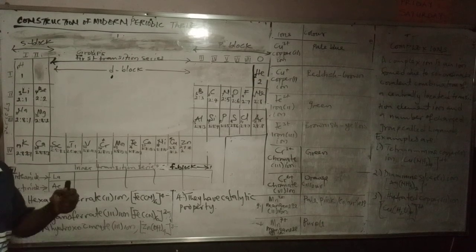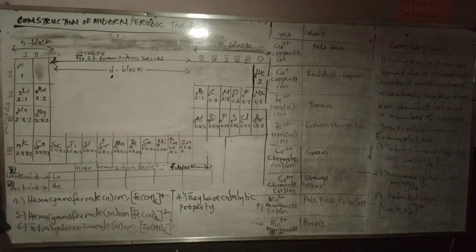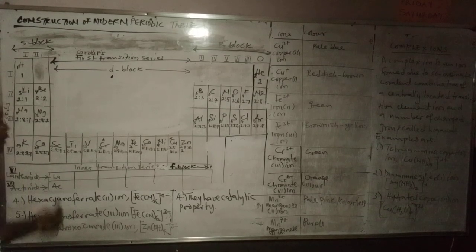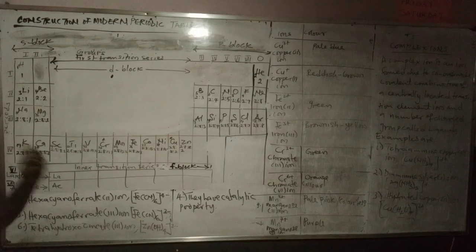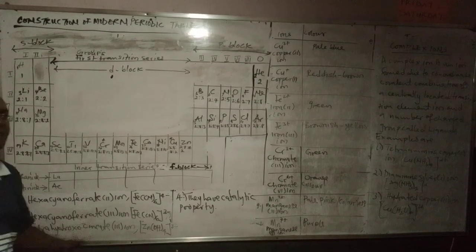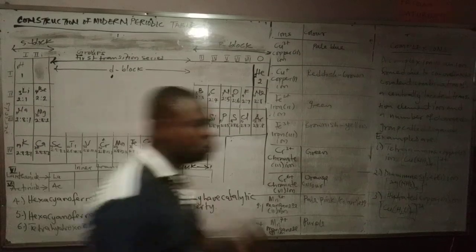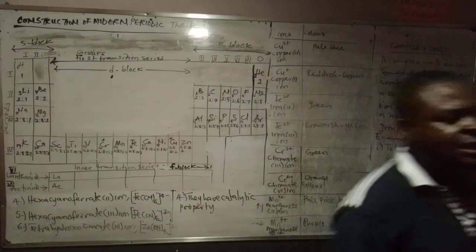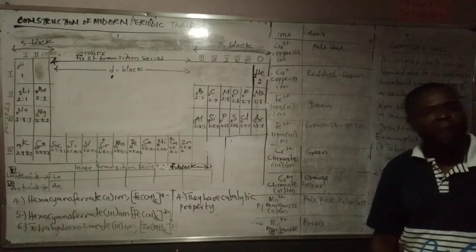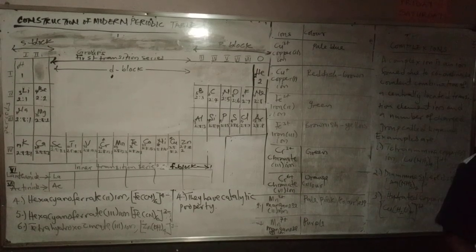Then we have finely divided iron used in the Haber process in the production of ammonia from its constituent elements, which are nitrogen and hydrogen. So you can see by themselves or in combination with other elements, they are used in making catalysts to lower the activation energy of a reaction pathway. So when we get here, we are going to talk about that.